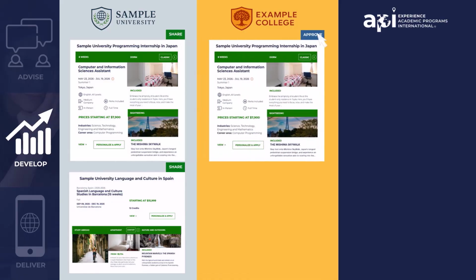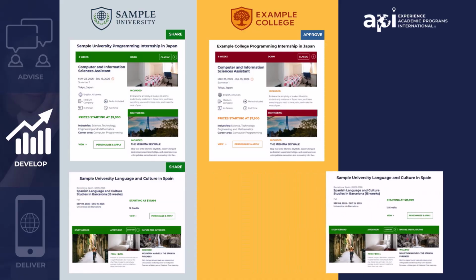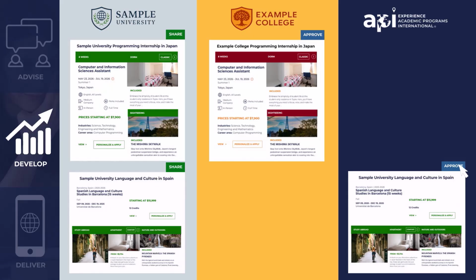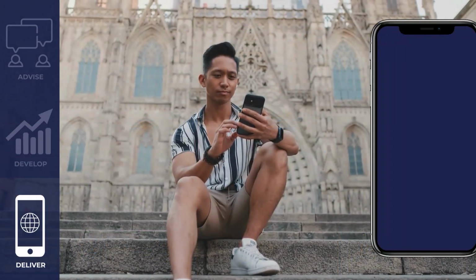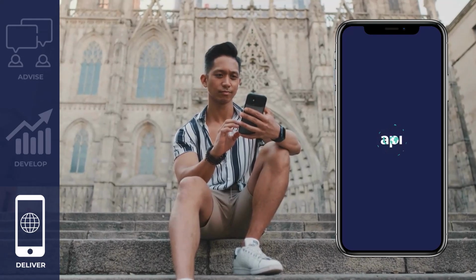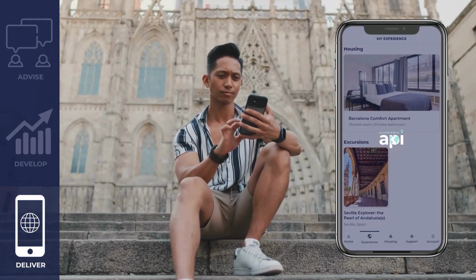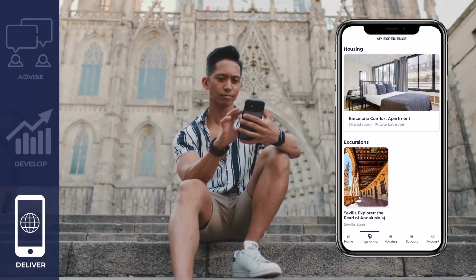Market your programs through branded websites where students can easily navigate programs designed and selected by you, for them. Ensure successful program delivery by giving students continued access to details they need, when they need it, at any time, via the mobile app.